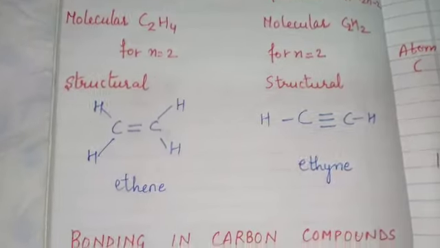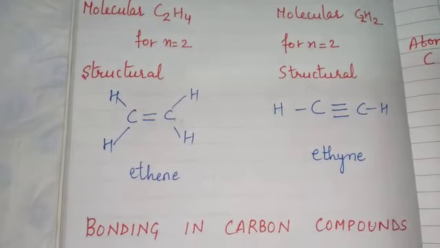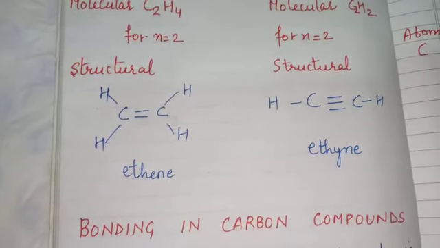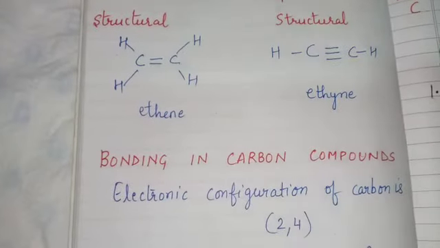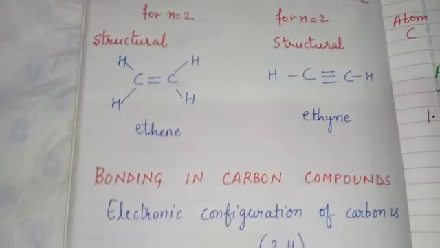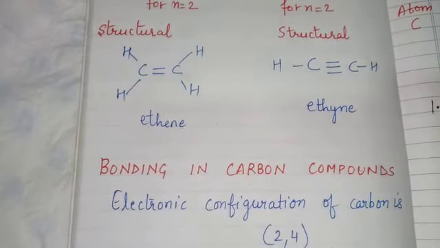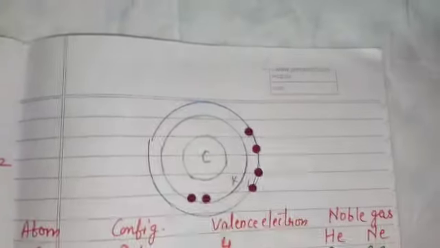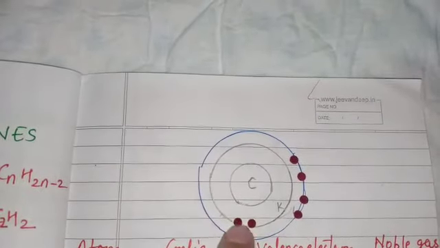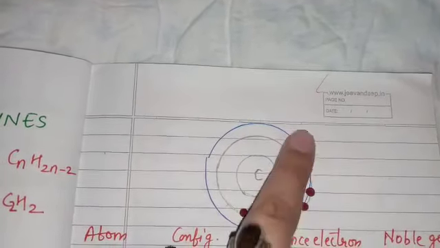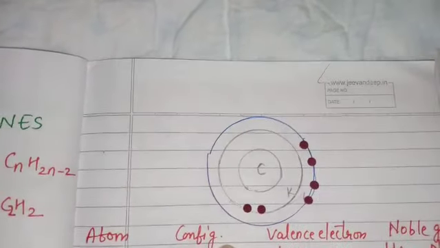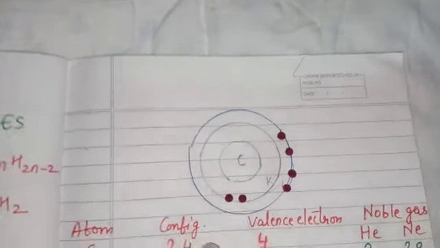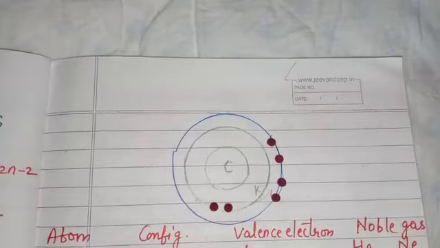Now our next topic is bonding in carbon compounds. To understand this, first of all we should see what is the electronic configuration of carbon, that is 2 and 4. So how do we represent it? See here, this is the nucleus. These are 2 electrons in the first shell and 4 electrons in the outermost shell. The number of electrons present in the outermost shell are called valence electrons.